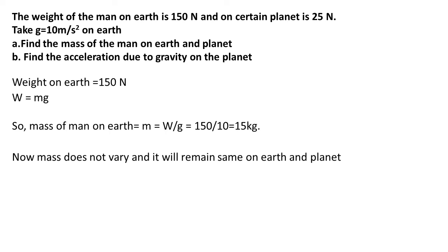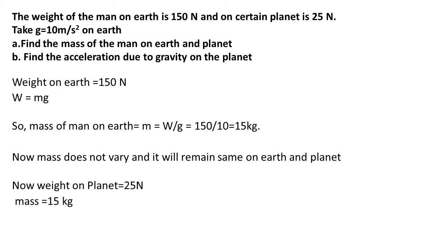For that, what all things we know? We know mass of the man on that planet, that is 15 kg, and weight of the man on that particular planet, that is 25 Newton. Since we know W as well as m, we can calculate g easily just by rearranging the terms in the formula W is equal to mg.